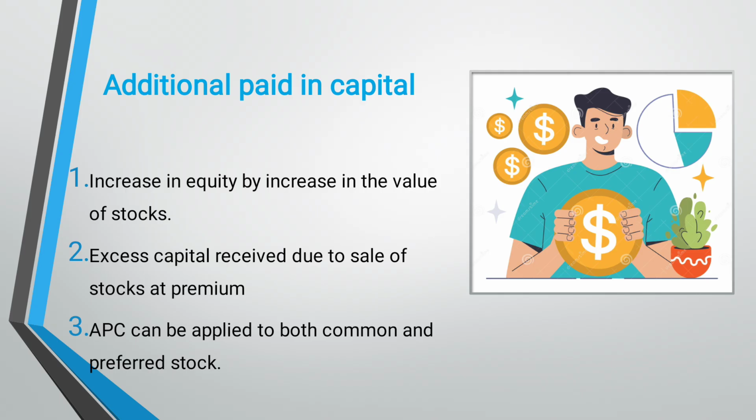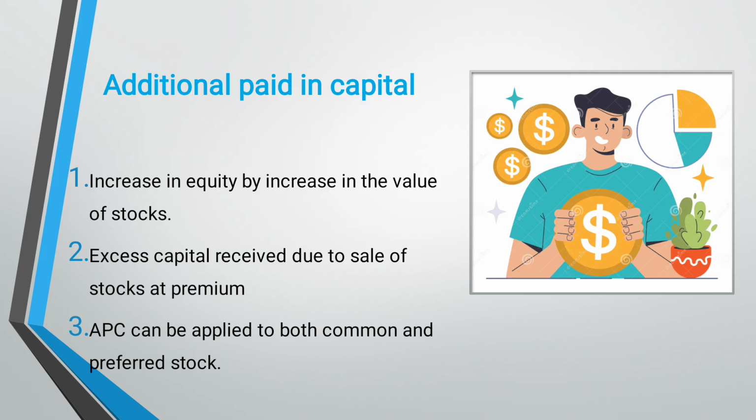The next term we used was the additional paid in capital. As I told you, but I am going to explain it in a much better way. Additional paid in capital is the increase in equity by increase in the value of the stocks. When our stock's value increases due to good performance, good quality, good branding or the good image of the organization, then the value of the stock increases, because people start to trust the company, and they are starting to buy the products of the company, it is sharing more, giving more dividends to the investors.